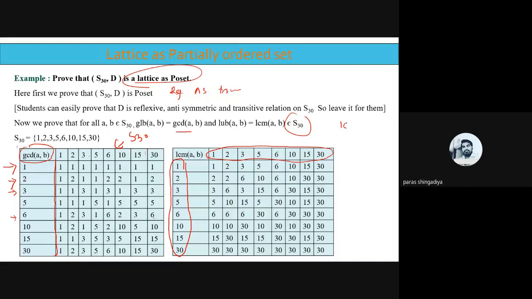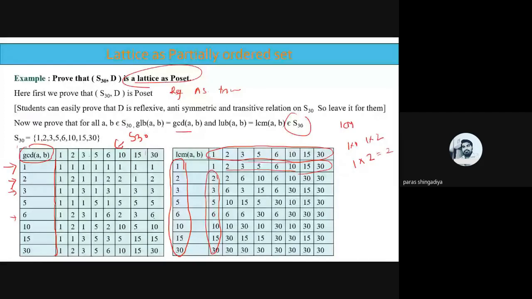So you have to predict the LCM, that is, the least common multiple. So what is the LCM of 1 and 1? 1. And the LCM of 1 and 2? 1 into 1 and 1 into 2, these are the factors of 1 and 2. So the least common multiple will be 1 into 2, which is equal to 2. So a repeated factor is taken only once, and the product of the rest is taken. 1 with 3 answer is 3, 1 with 5 answer is 5, 1 with 6 answer is 6, 10, 15, 30, and repeat this row value, the first row answer, as the first column: 2, 3, 5, 6, 10, 15, 30. Okay, so the answer of the column will automatically be defined.